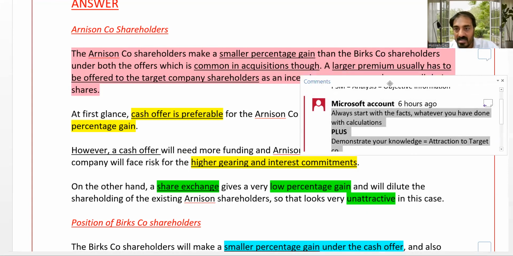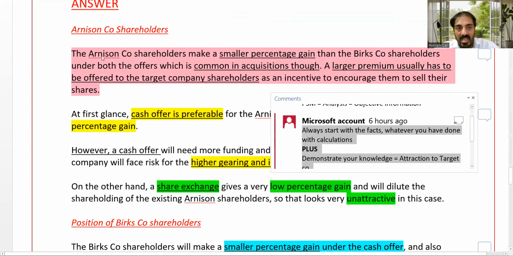For example, here you mention that the Ericsson, meaning acquirer, shareholders make a smaller percentage gain than the BRIC shareholders under both offers, which is common in acquisitions though.